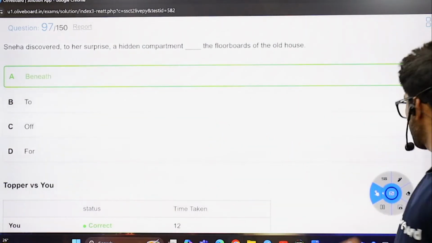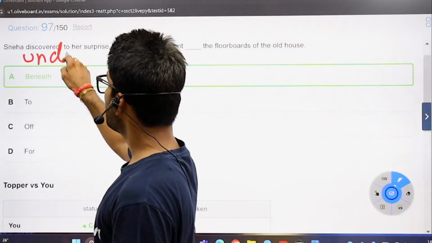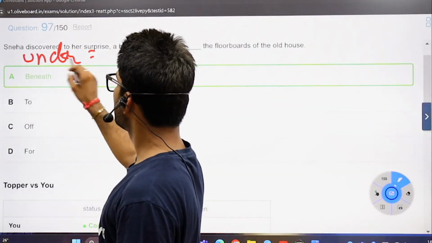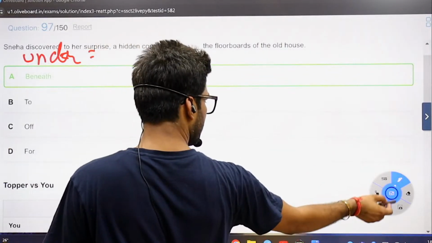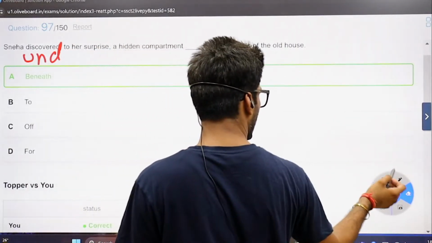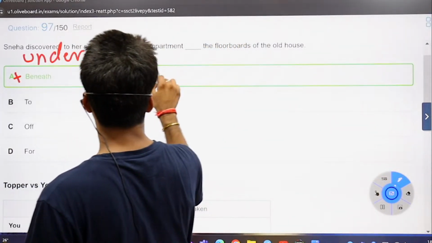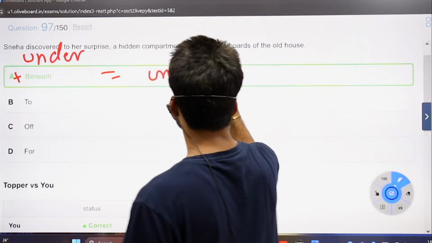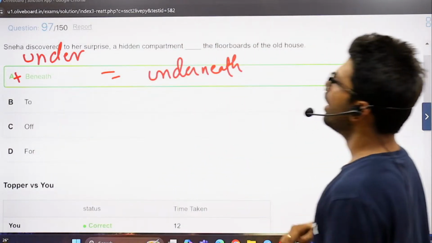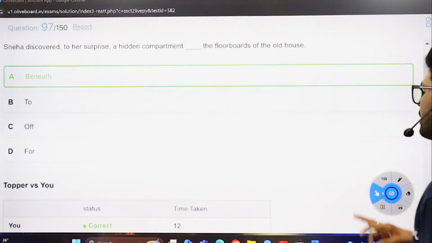We have a combination of these words also, the blend of these. We have under is equal to beneath. We have under and beneath, and a combination of both of these is actually underneath. Plus beneath goes underneath also, in case you did not know. Under is equal to beneath is equal to underneath. Shikha. Perfect. Okay.